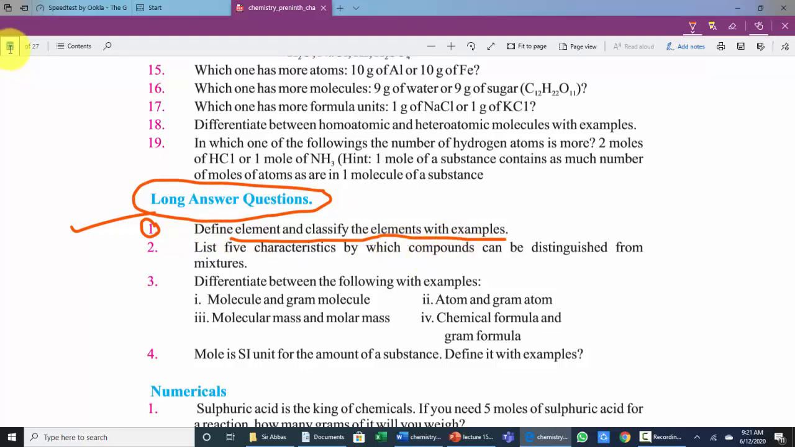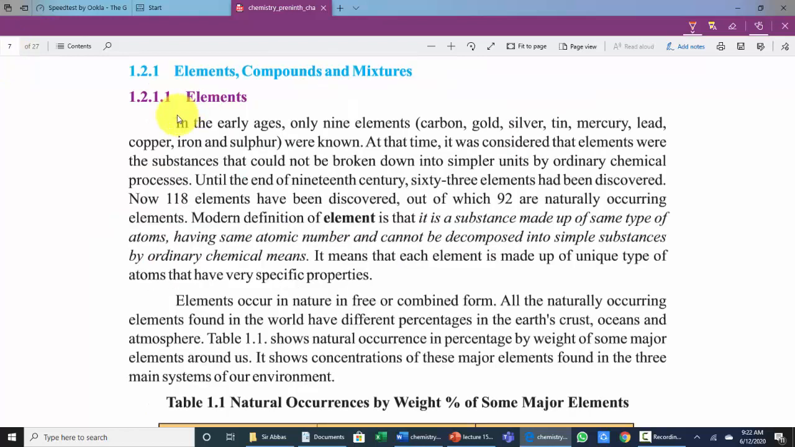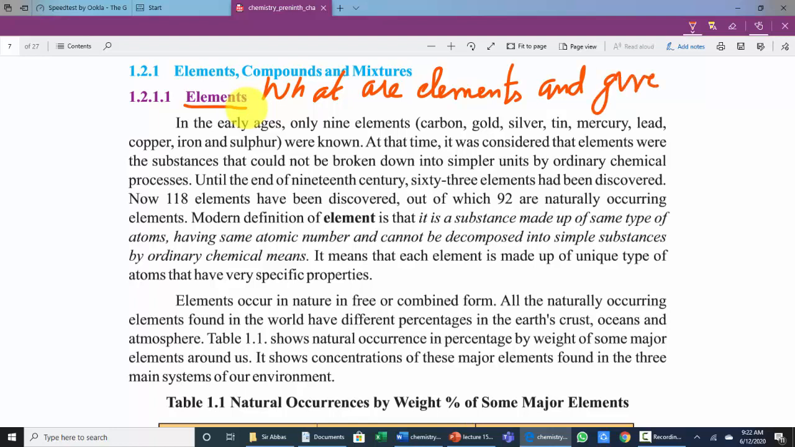So we start the long question. What are elements, and give their classification.